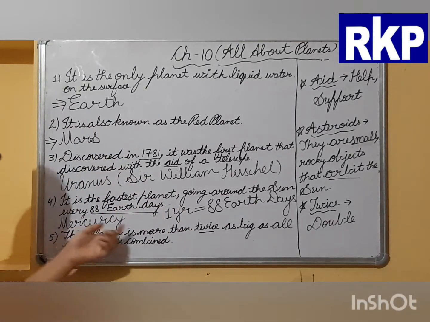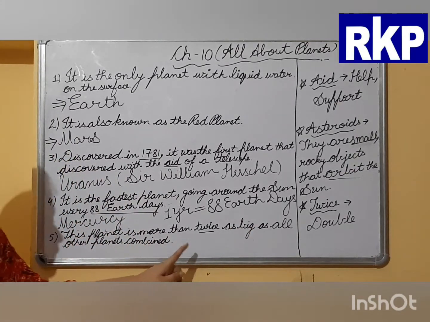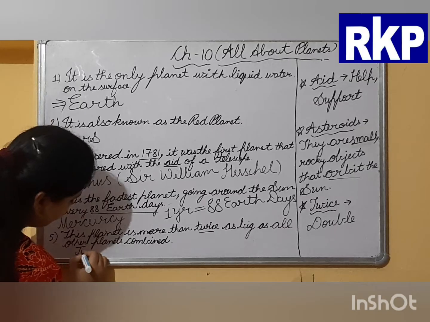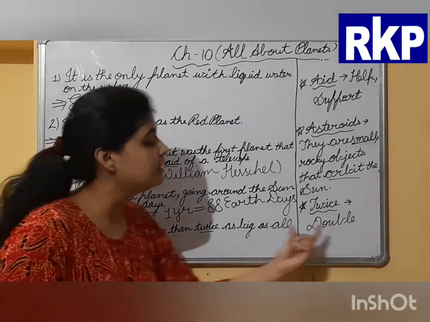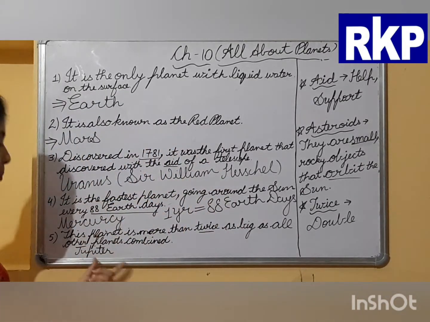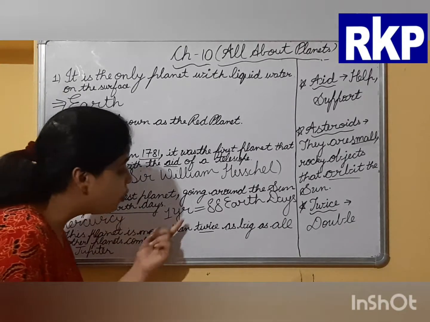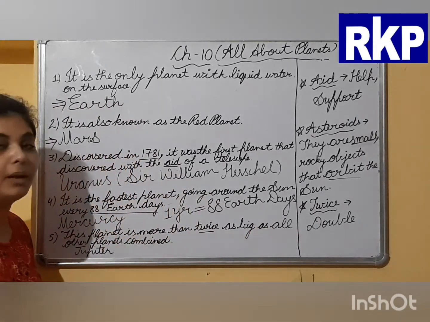Next is: this planet is more than twice as big as all other planets combined. So the correct answer to this question is Jupiter. Here, twice means double. That means Jupiter, the fifth planet in our solar system, is more than double as big as all other planets combined.